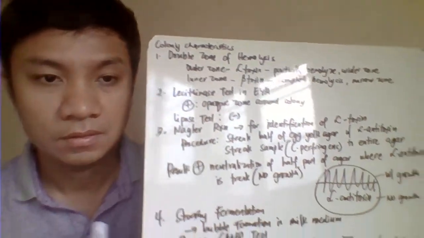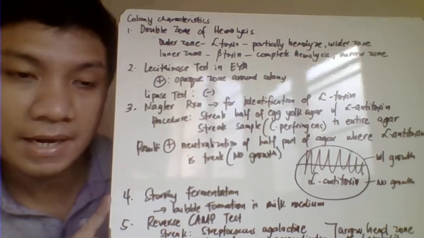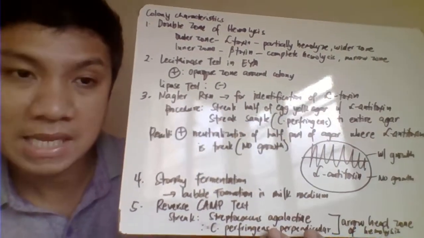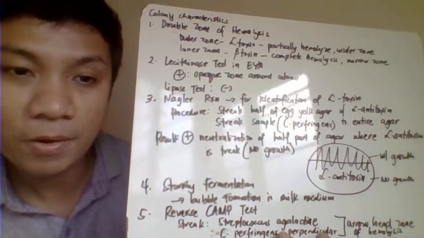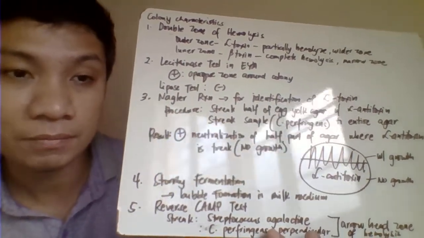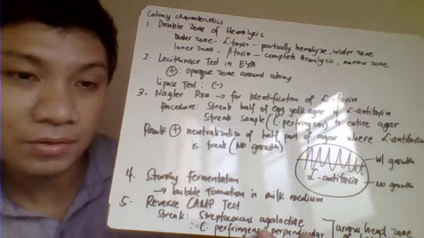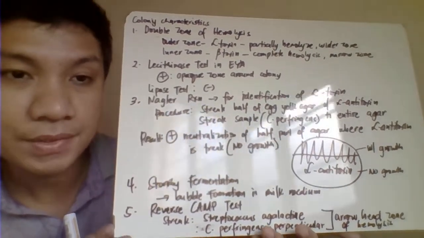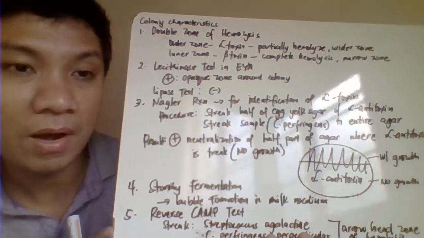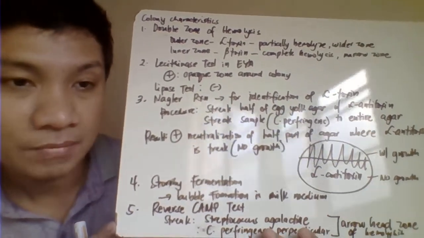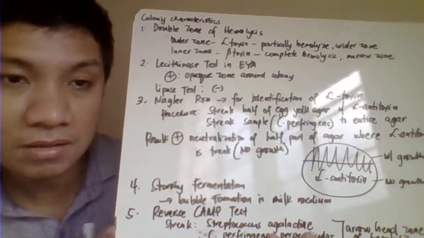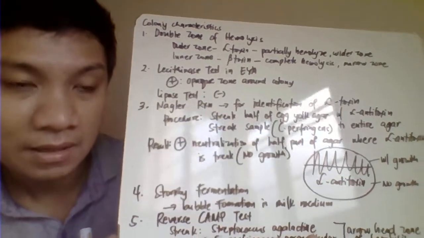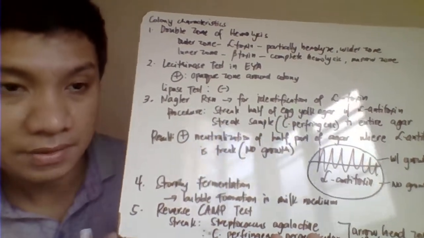Then we have the colony characteristics of our Clostridium perfringens. Number one, it is capable of a double zone of hemolysis. So, two zones. The outer zone is usually caused by the alpha toxin, which produces partial hemolysis and a wider zone of hemolysis. The inner zone is caused by the beta toxin, which has a narrow zone of hemolysis, but it is a complete hemolysis.